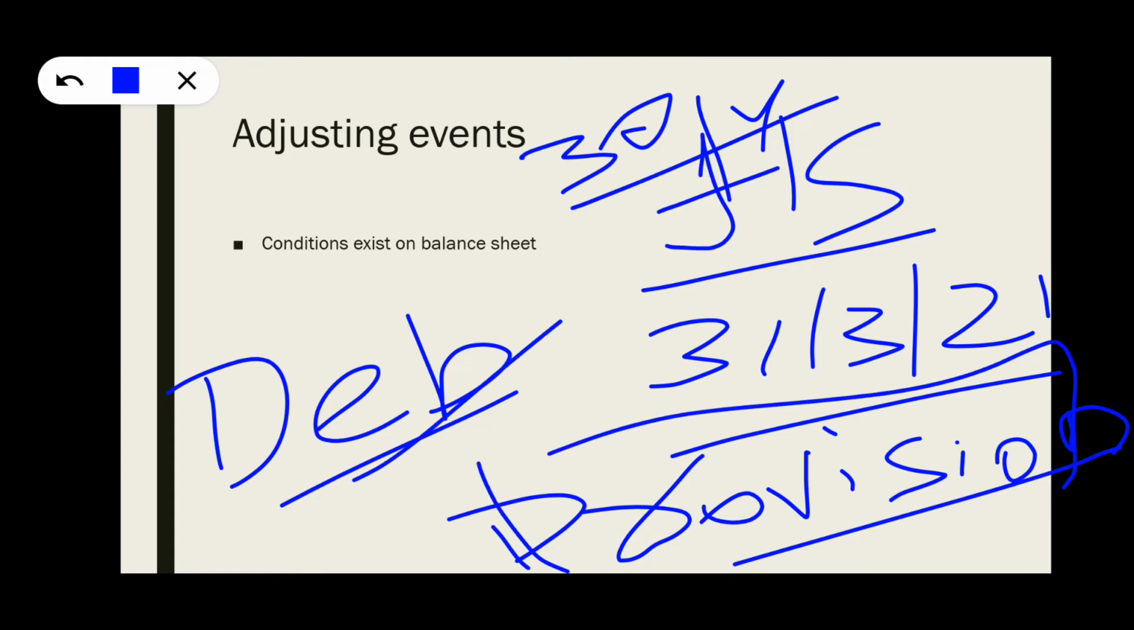Here, conditions means information. It is not that it is probable; it is going to be. It may be, that means chances are there, and you have information that it is going to be. So this is considered as an adjusting event. Let us see an example.